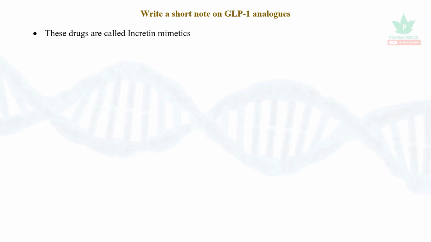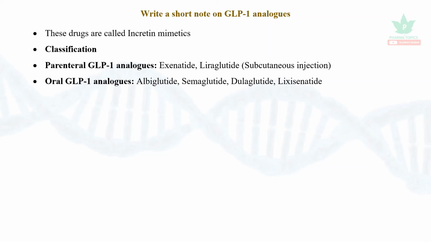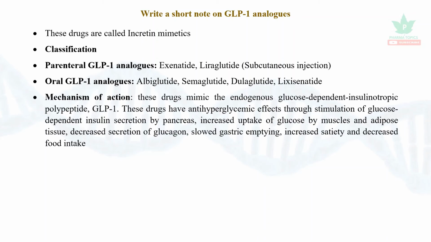Next is GLP-1 analogs. These drugs are called incretin mimetics. Classification: parenteral GLP-1 analogs are exenatide and liraglutide, which are given subcutaneously, and oral GLP-1 analogs albiglutide, semaglutide, dulaglutide, and lixisenatide. Mechanism: these drugs mimic the endogenous glucose-dependent insulinotropic polypeptide, that is GLP-1.